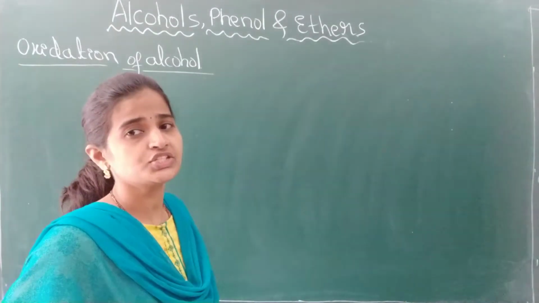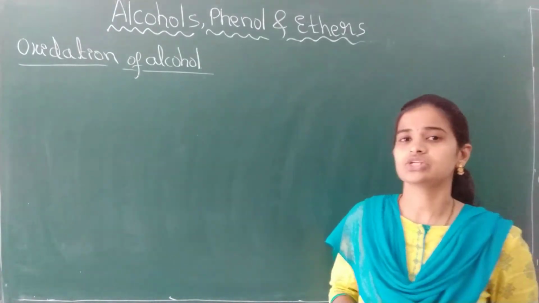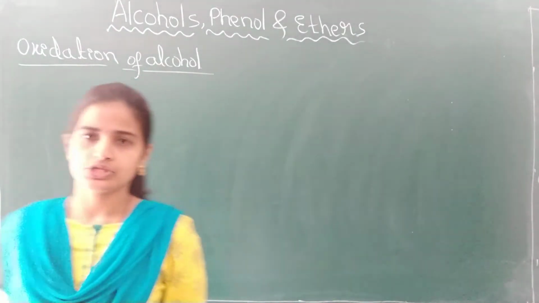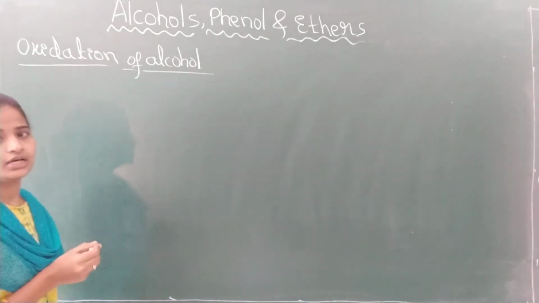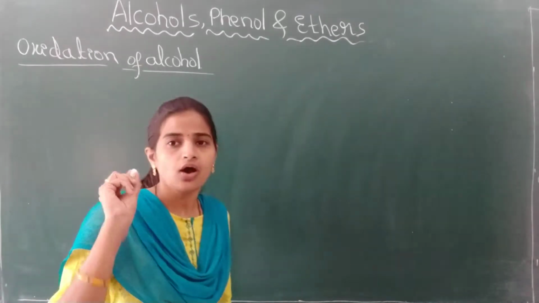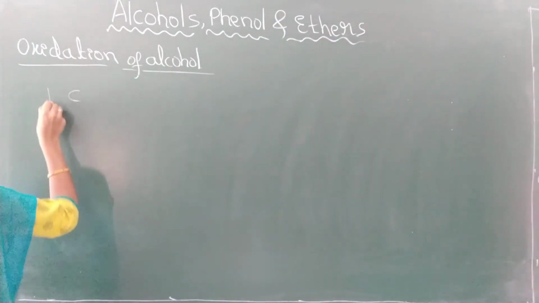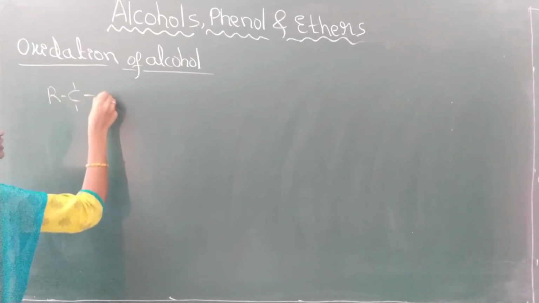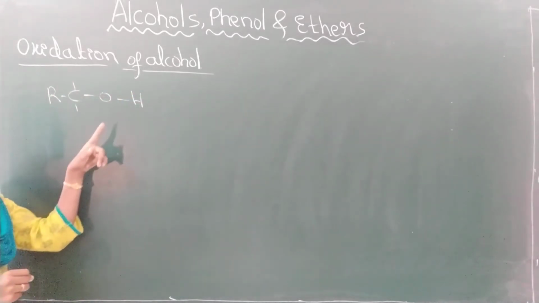Oxidation means we know that it may be the addition of oxygen or removal of hydrogen. So what happens during the oxidation of the alcohols? This is alcohol, C-OH.